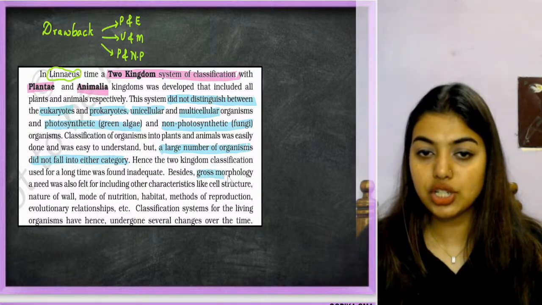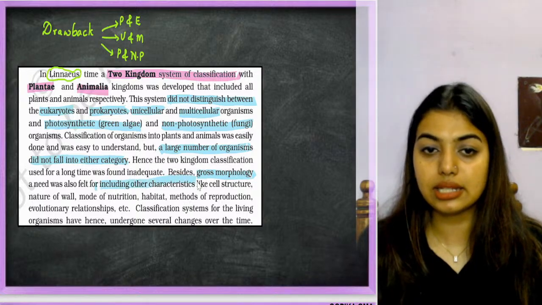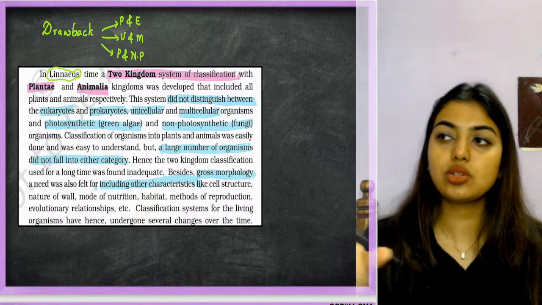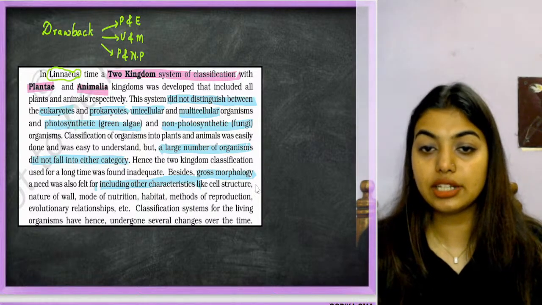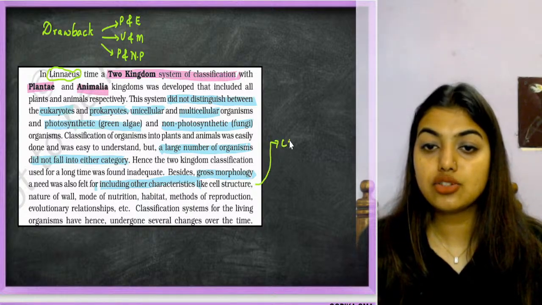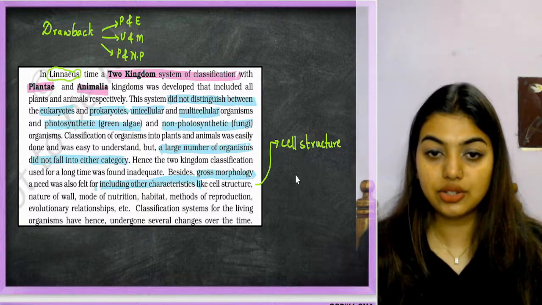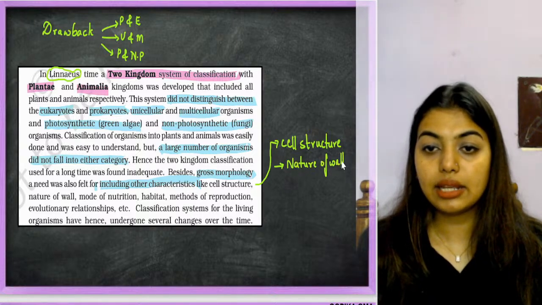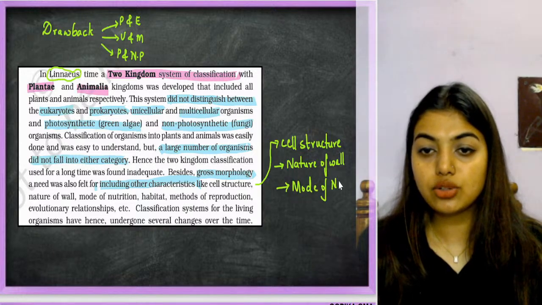Besides gross morphology, a need was also felt for including other characteristics. Just looking at it, like, okay, this looks like this, so I will put them here. Not just looking at the gross morphology, they wanted the scientists to look at the cell structure, the nature of the wall, and the mode of nutrition, like are they heterotrophs, are they autotrophs.